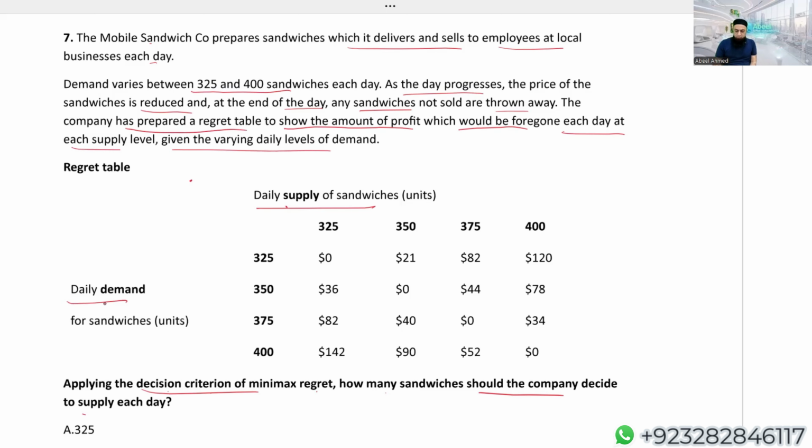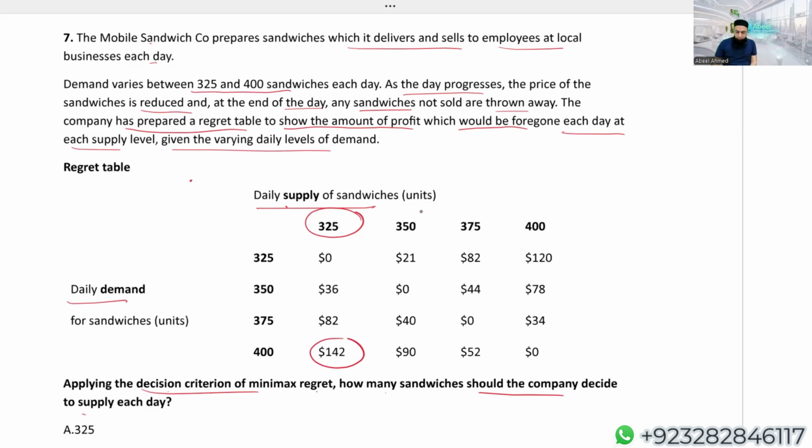Let's see if the supply is 325, what will be the maximum regret? How much profit will be foregone? The maximum is 142. If the supply is 325, the maximum profit which could be foregone is 142.